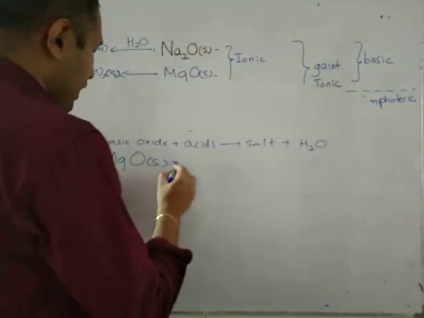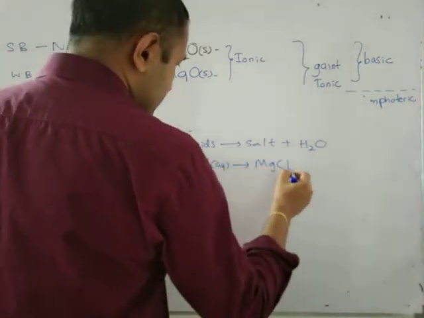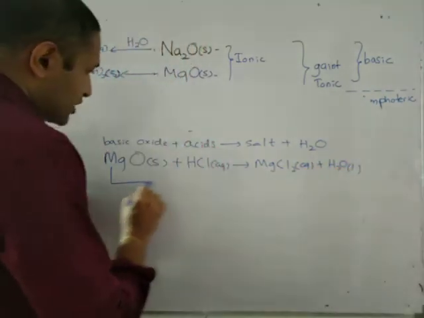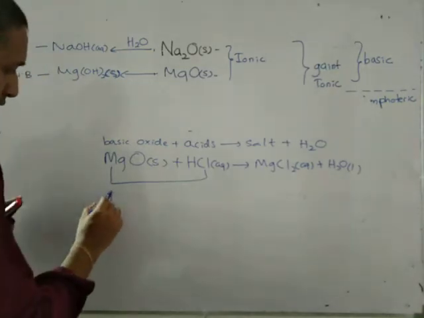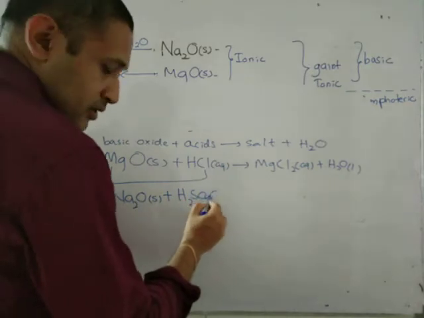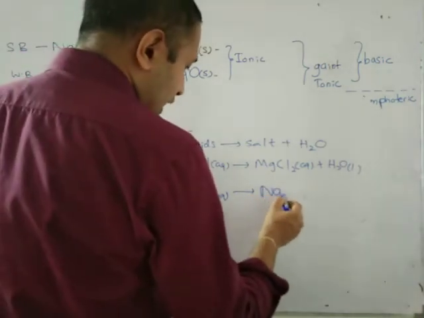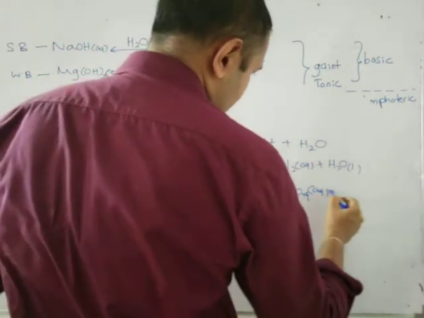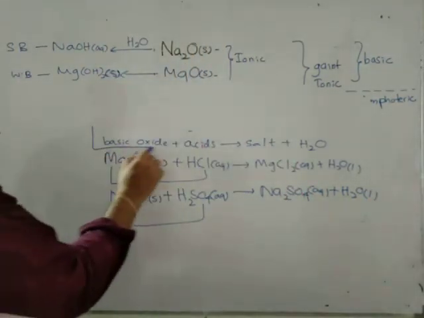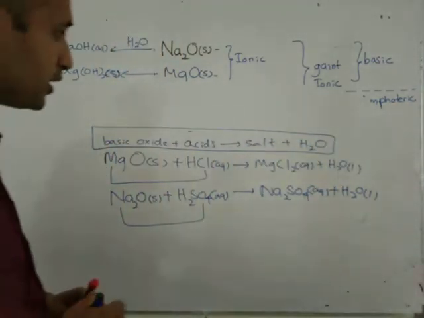For example, if you take magnesium oxide solid and acid HCl, these two form MgCl2 aqueous plus H2O liquid. So they exchange the ions. Correct? Another one, sodium oxide solid plus H2SO4 aqueous. So what are the products formed? These two exchange the ions. It forms Na2SO4 aqueous plus H2O liquid. This is basic oxide with acids. It's very important.